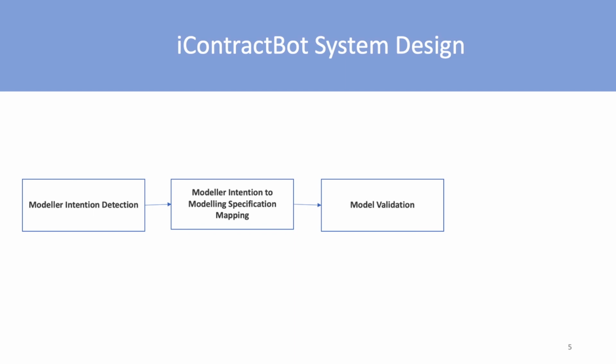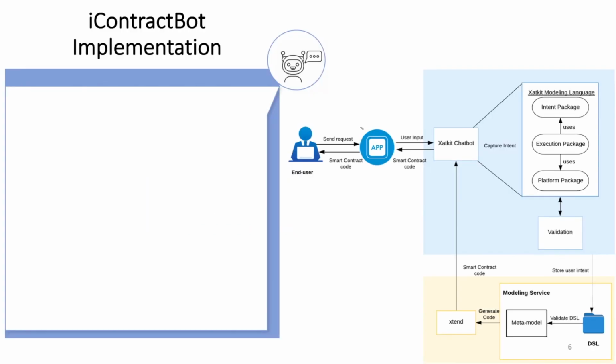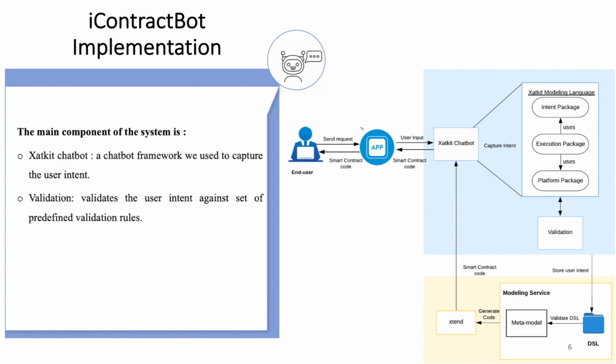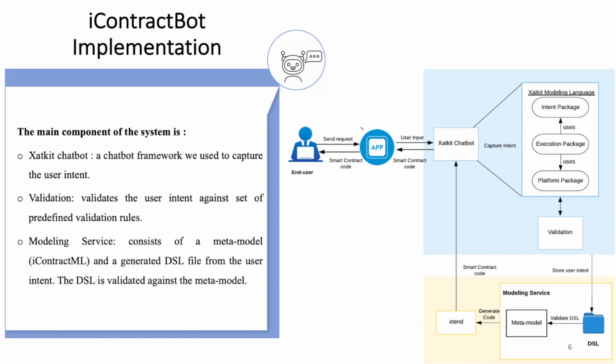Once we have a valid model, we generate the code using the model transformation component. This figure demonstrates the implementation of iContractBot and highlights the main components of the framework. We have the following components: the ChatKit framework to detect the user intent, validation entities, modeling service, and extension to generate the smart contract artifacts.